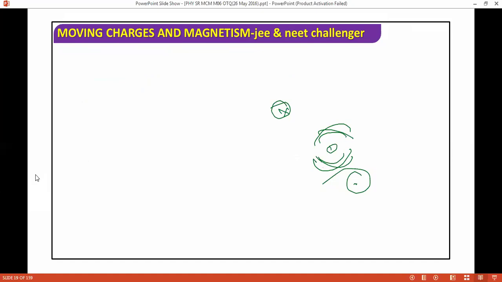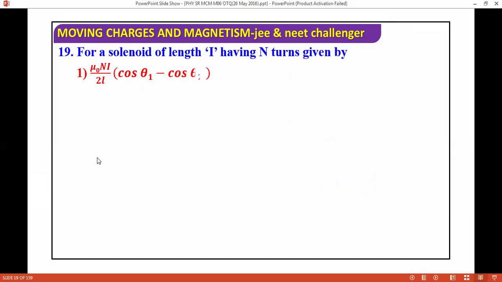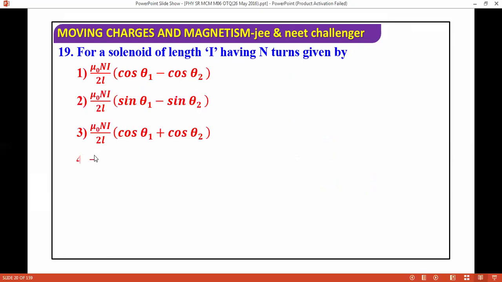So the next question I am moving ahead with is: the magnetic field of a solenoid of length L is given by. This is a very good, easy, doable question, so everyone should do it. So what is the correct answer?